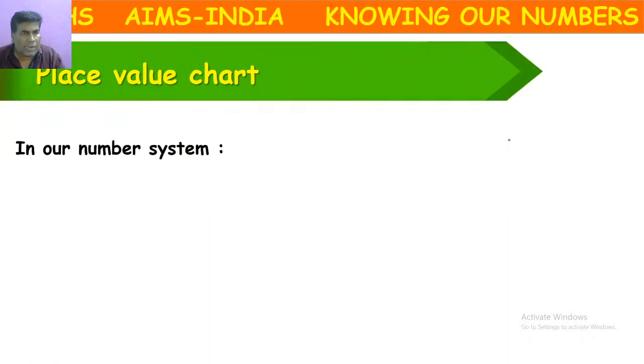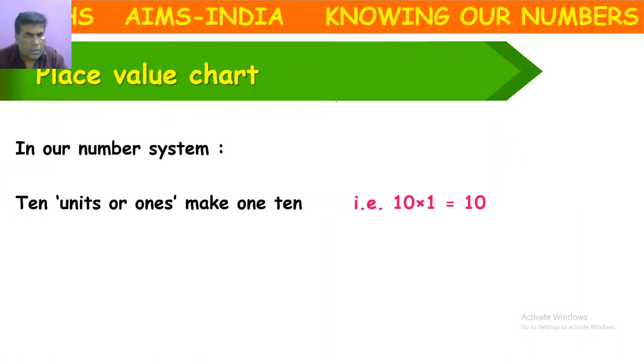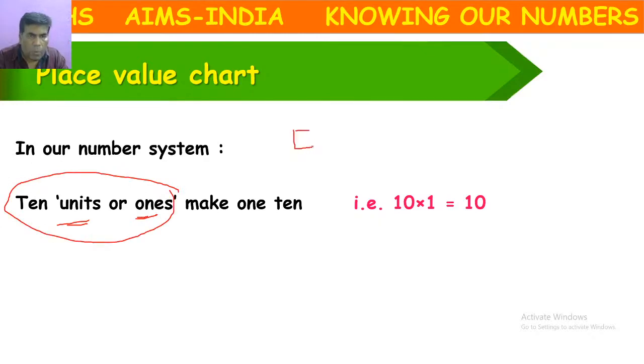So, the place value chart. Actually the units are ones. Suppose if I have one block, it is considered as 1.